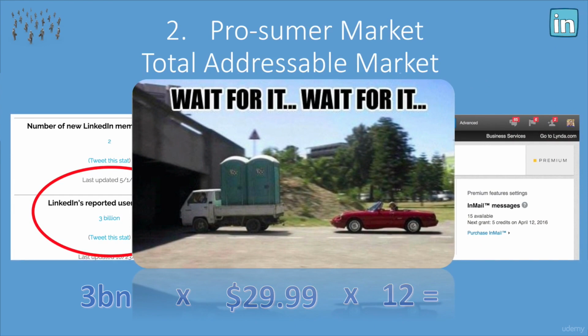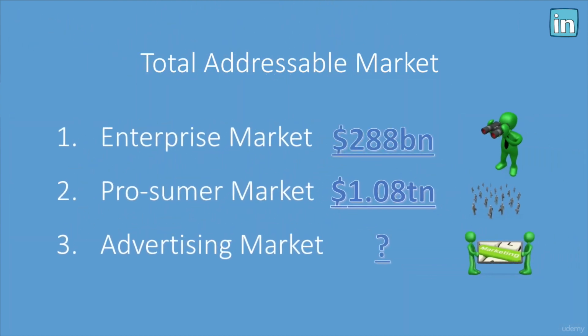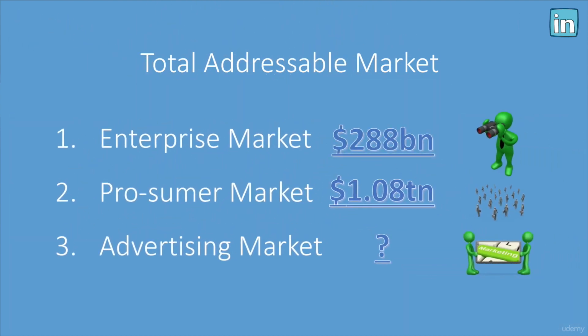I'm not sure if it's working out. It's $1.08 trillion. Wow. So that is the prosumer market. Okay, 2 for 3 now.